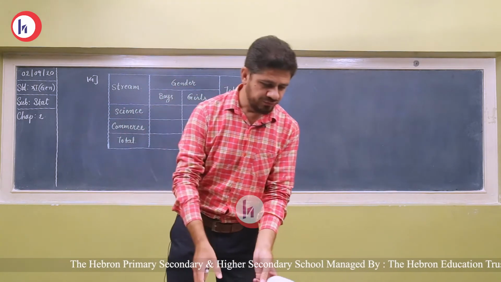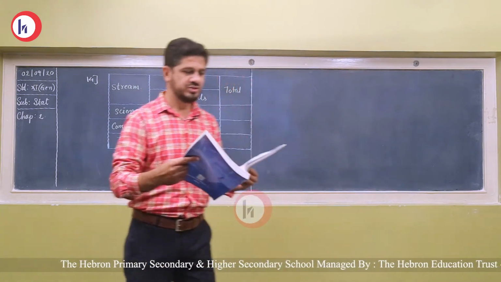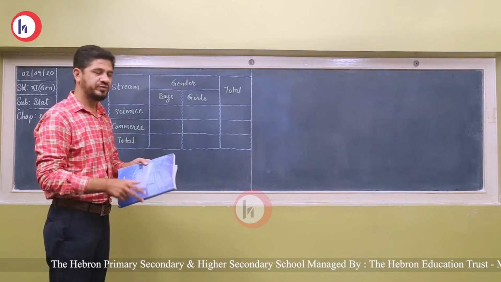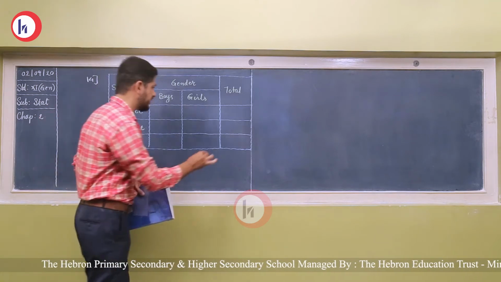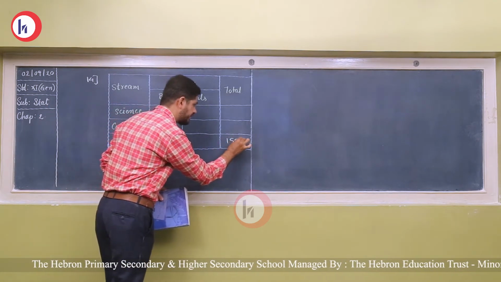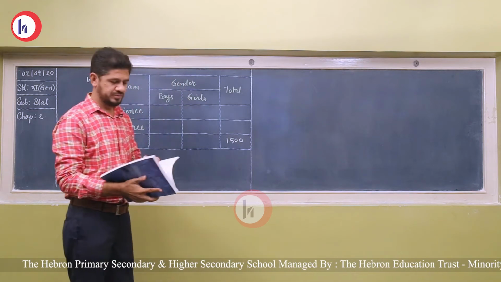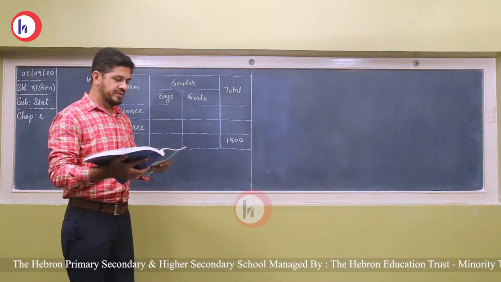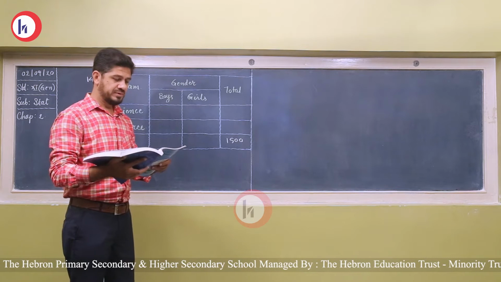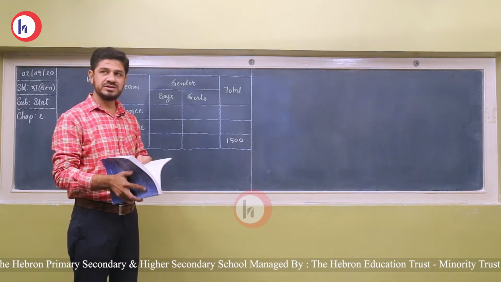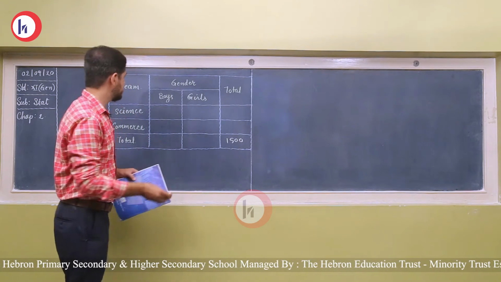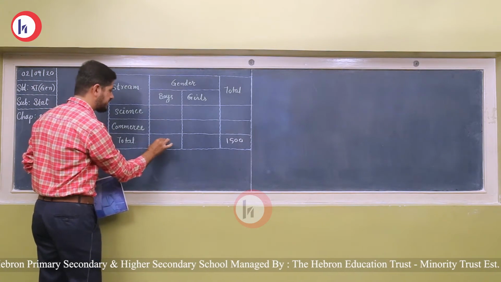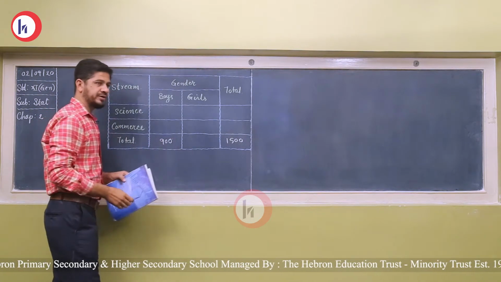Now, out of 1500 students of a college, we have a total of 1500 students in the college. We will record this value in the last column. 900 were boys. These are the total number of boys. So, total number of boys is 900.